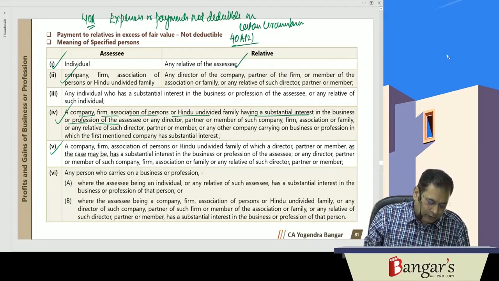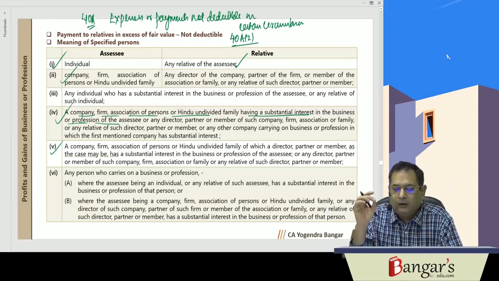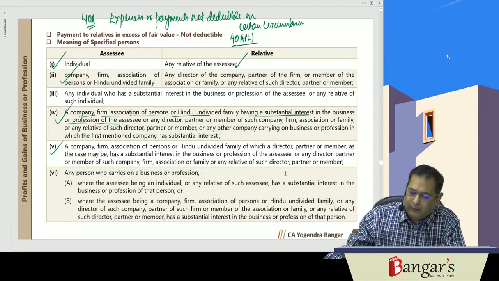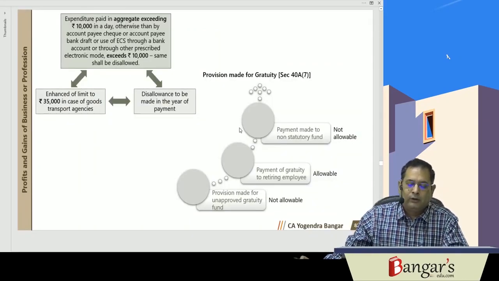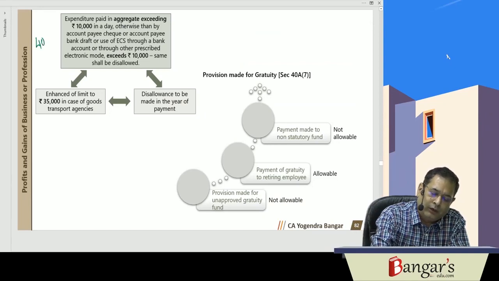So you can go through the definition of relative. Fundamentally, what they are saying is, if any expenditure has been incurred and the same is excessive or unreasonable having regard to the fair market value of goods or services, then that expenditure so incurred which is excessive or unreasonable will be disallowed. That is 40A(2). Now, what is 40A(3)?